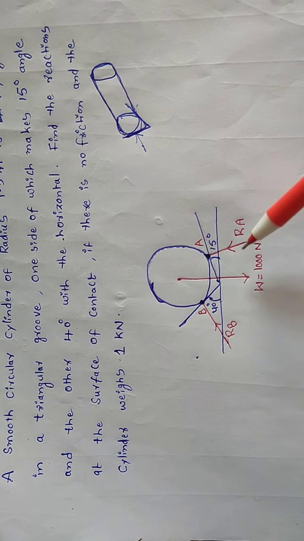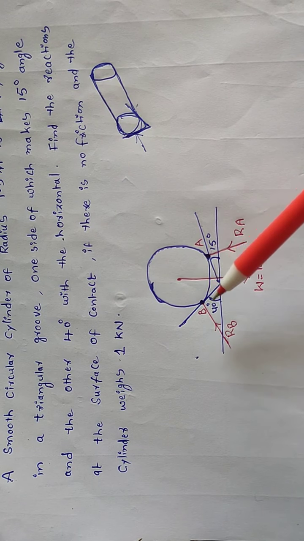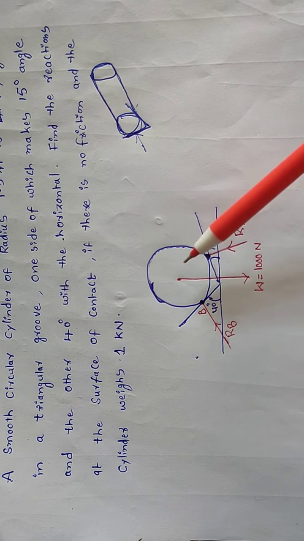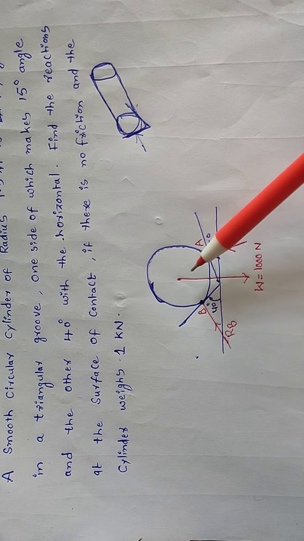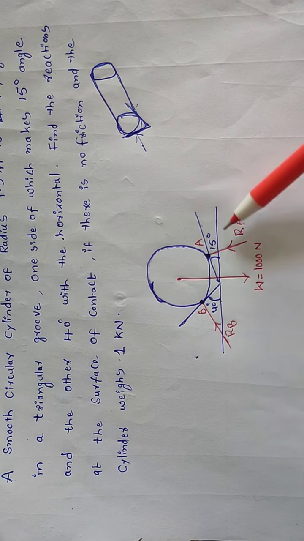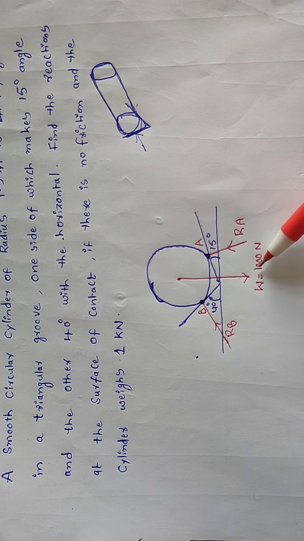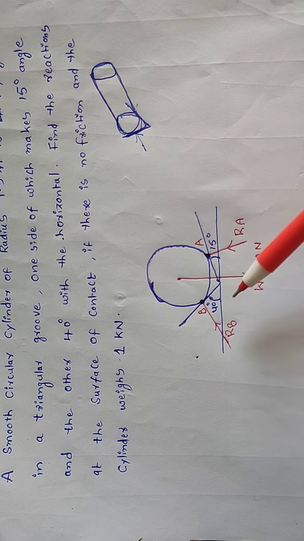So these are the three forces acting on the circular cylinder: RA and RB reaction forces and weight 1000 Newton. Here we already know the weight. We have to find out this RA and RB. For that we have to draw a free body diagram.